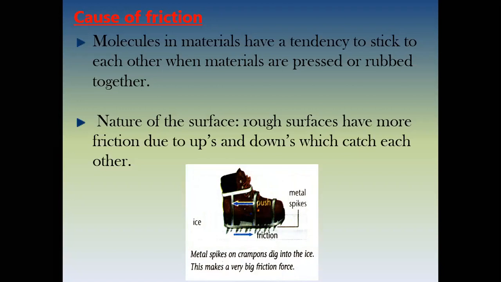So the metal spikes on the ice make a good grip. It is due to the friction that we can walk. If there was no friction, we all wouldn't be able to walk. We would slip and fall down. So when we apply force forward, our foot applies force backward as a reaction force. There is a friction between the foot and the floor, and we are able to move forward or backward. This is how we move.